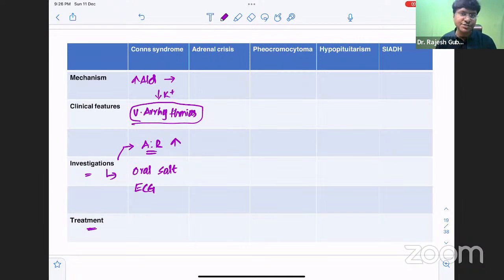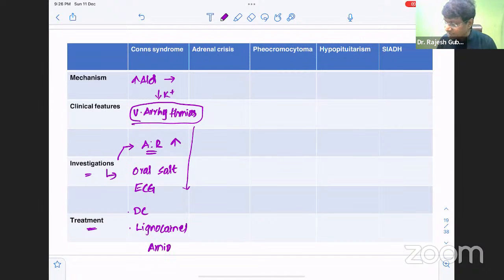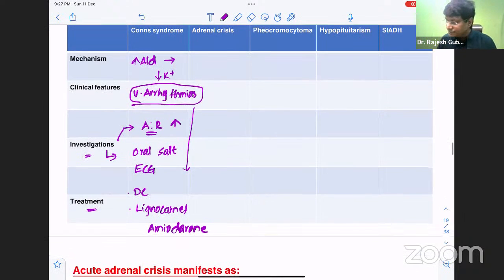Now, how do you treat these patients? If the individual is hemodynamically unstable, then you need to give DC cardioversion of around 200 to 360 joules. If the individual is hemodynamically stable, then you can give lignocaine, or the alternative drug amiodarone can be given. Along with this, as there is hypokalemia, you need to give intravenous potassium chloride. That is very, very important.